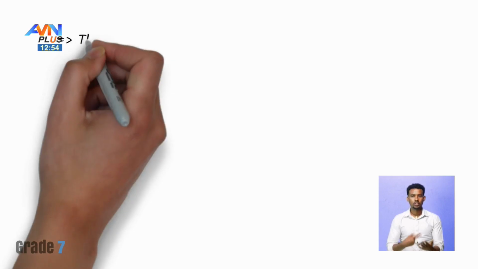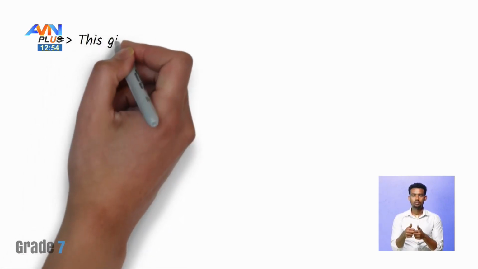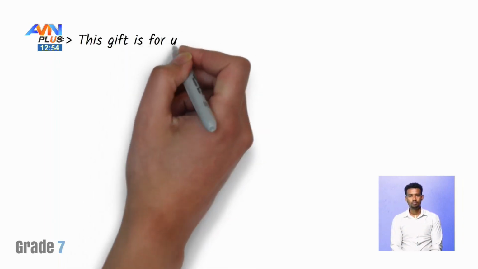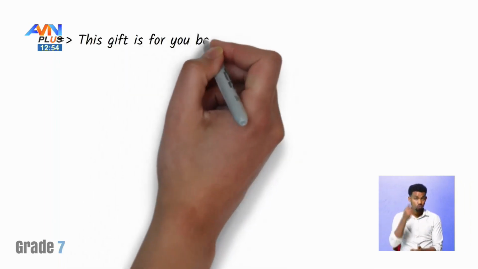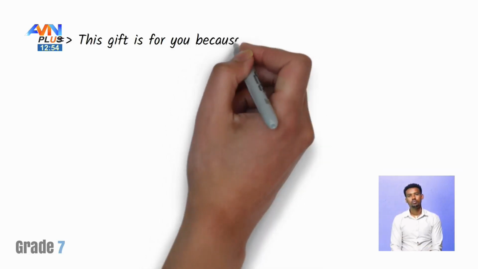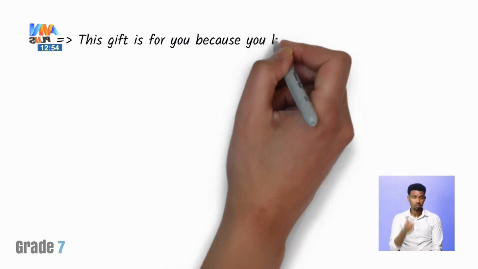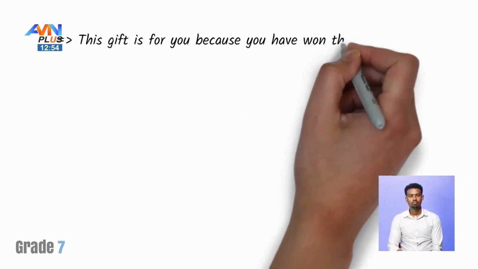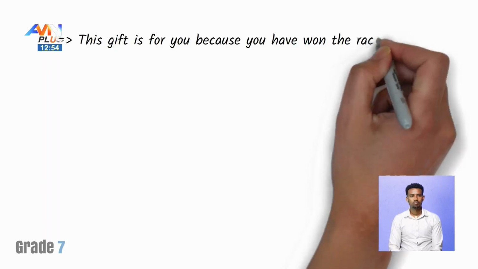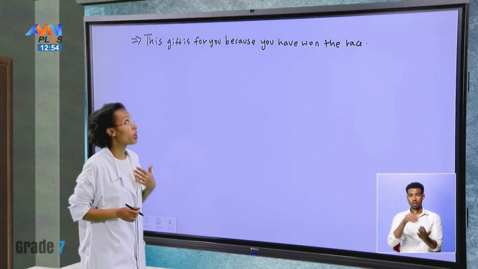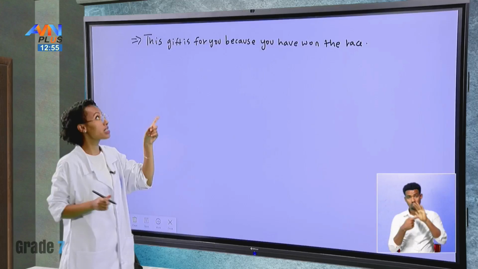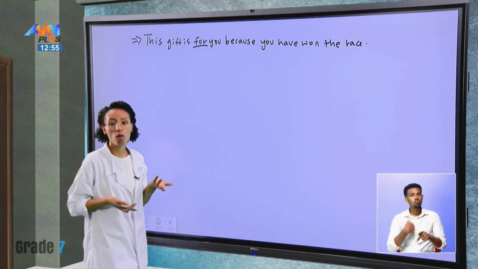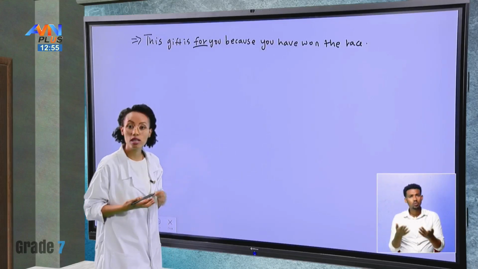This gift is for you because you have won the race. So again, we are showing what? We are showing why this gift is for that person. We are telling why this gift is for the person because this person has what?